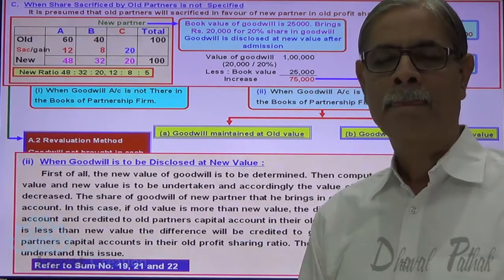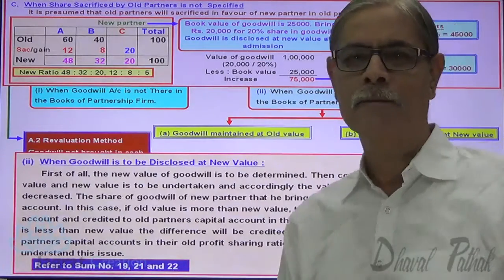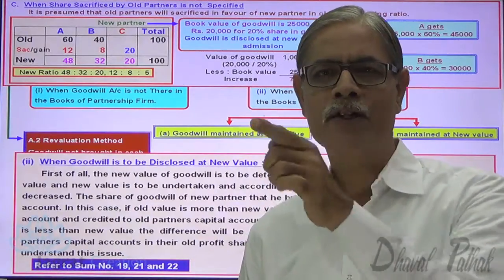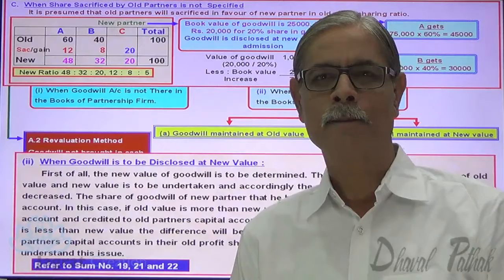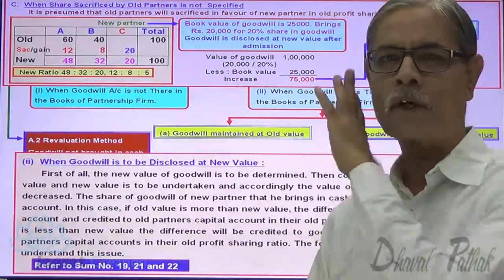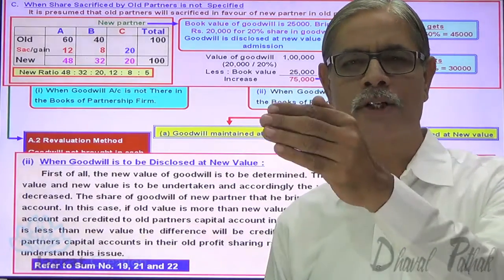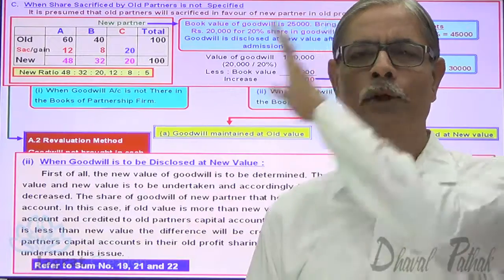Fourth, how much is the goodwill brought by a new partner? New partner brought 20,000. That 20,000 is to be credited to the capital account of C. So cash or bank account debit 20,000, to C's capital account credit 20,000. This is how accounting of this option is made. By that, what will happen? The goodwill will appear in the balance sheet. Add 25,000 plus 75,000, 1 lakh. That is the new value of goodwill.